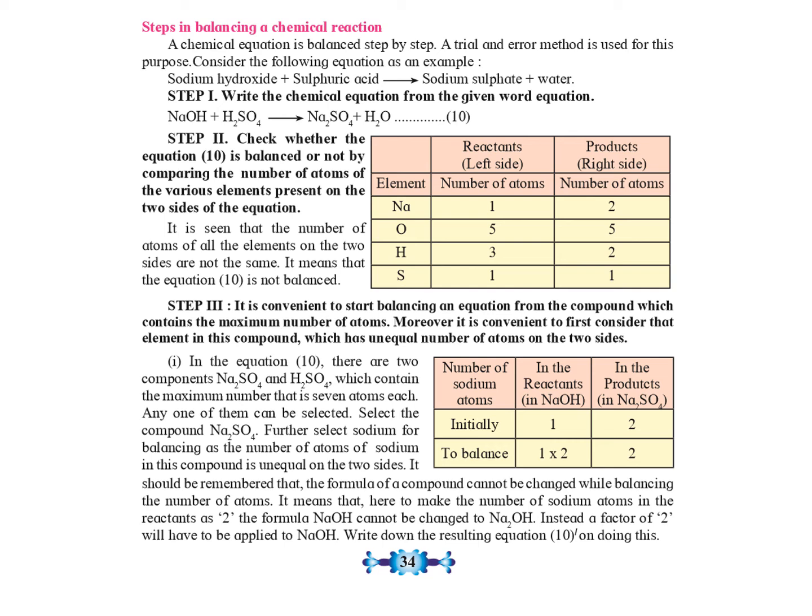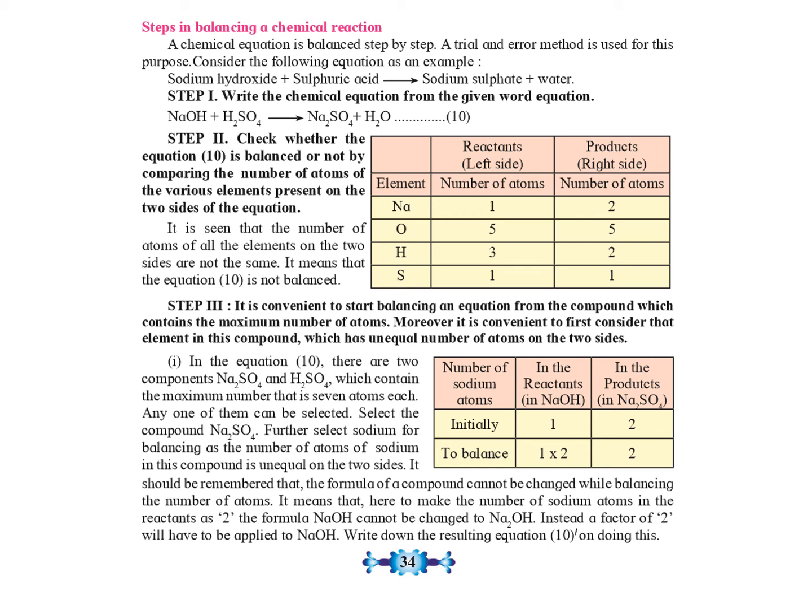Now the third step is: it is always convenient to start balancing an equation from the compound which contains the maximum number of atoms. Moreover, it is convenient to first consider that element in this compound which has an unequal number of atoms on both sides. So if you look at NaOH and compare with Na2SO4, how many Na are there in NaOH? One atom of sodium, whereas in the product there are two atoms of sodium. So to balance, we have to make NaOH have two atoms of sodium.